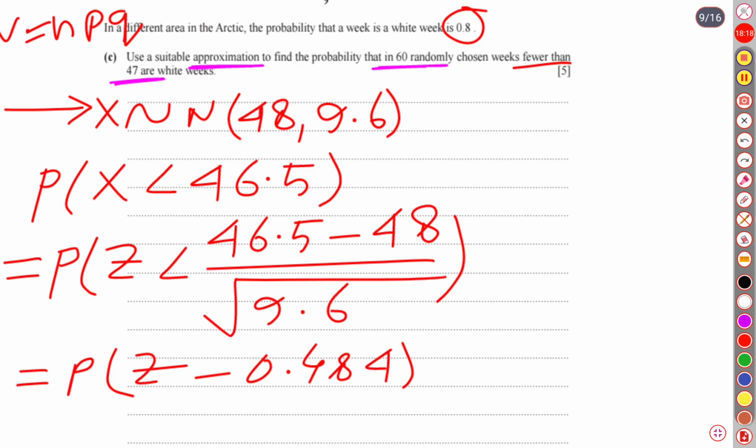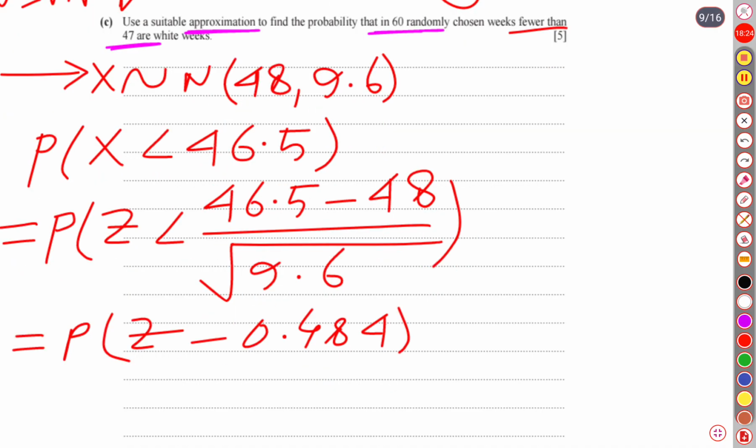Now we will have to draw the normal distribution graph. Let me show you the graph. It looks like this. Here is the midline or mean line, where the z score is 0, and a negative value must lie on the left side.